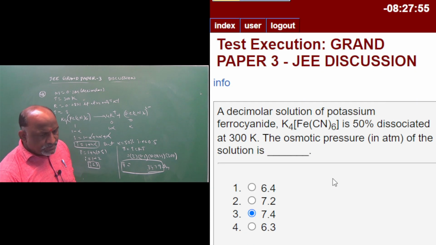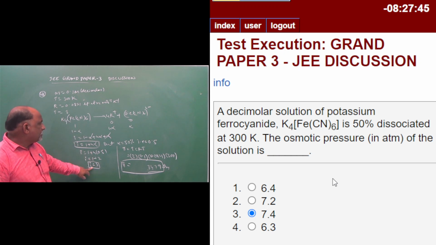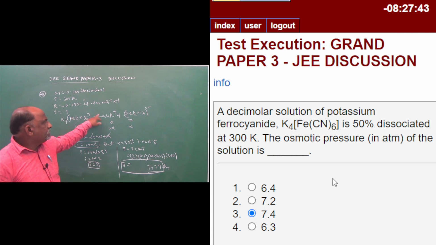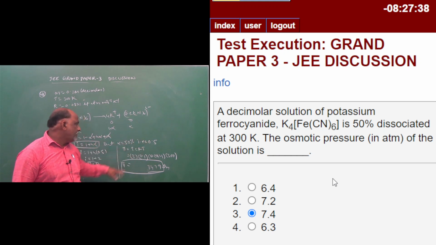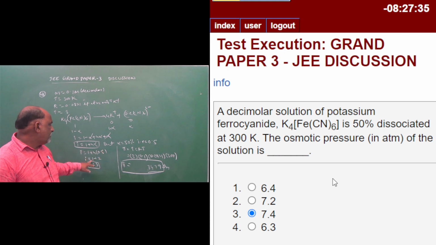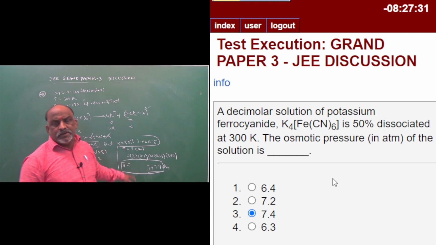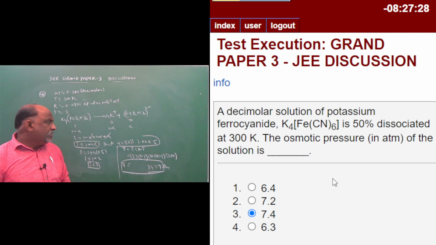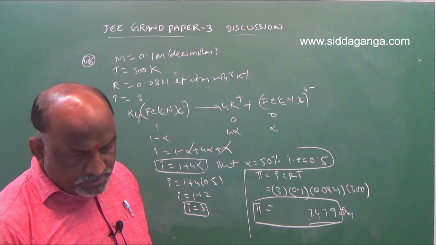Simple question. So once again, decimolar 0.1 M, temperature 300 Kelvin, R value 0.0821, the i value we have to find from this one. i is equal to 3. i is the van't Hoff factor; it is 50% dissociated. Alpha given 50%, 50% is nothing but 0.5, and i is equal to 1 plus 4 into 0.5, 1 plus 2 is equal to 3. After that, this is the formula: osmotic pressure pi is equal to iCRT. Substitute the values, you will get 7.479 is the right answer for the question. And next, question number 49.